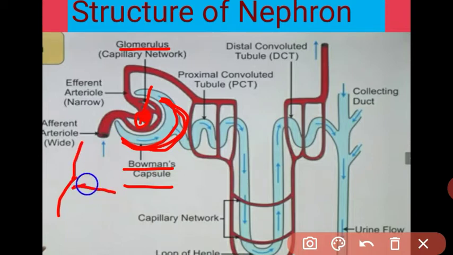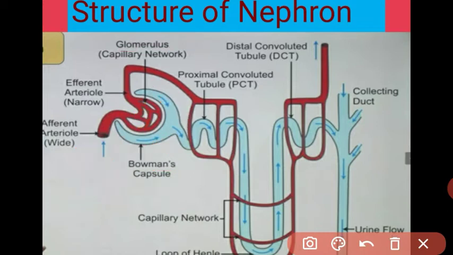When the artery is divided into many capillaries, these are called arterioles. Our kidney has millions of nephrons, and when the renal arteries enter the kidney, they divide into many smaller vessels called arterioles. Each arteriole enters a nephron, and this artery which brings blood into the nephron is called the afferent artery.